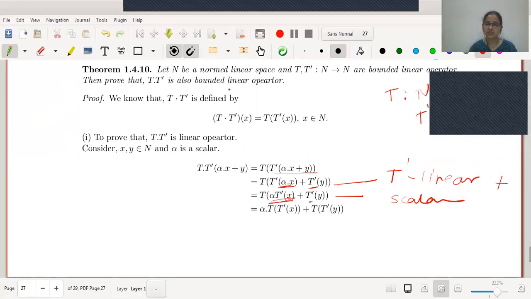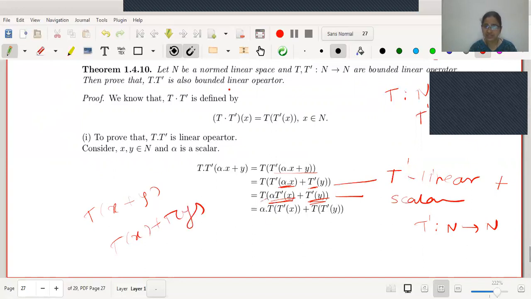Next, we will use the pointwise operation. Alpha T dash of x is an element of n. T dash of y is also an element of n because T dash is a mapping from n to n. Therefore, now we will use the pointwise operation. T of x plus y is of this type. T of x plus y is T of x plus T of y, right?